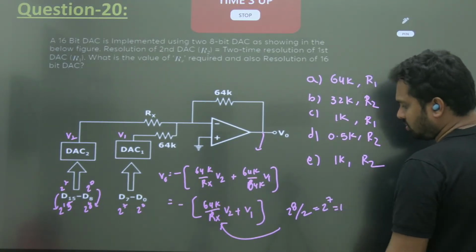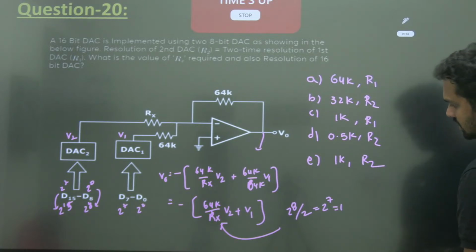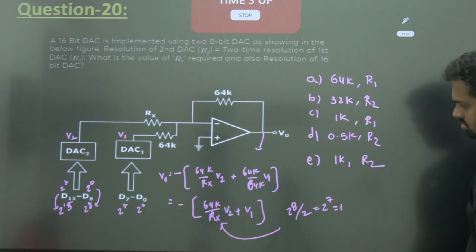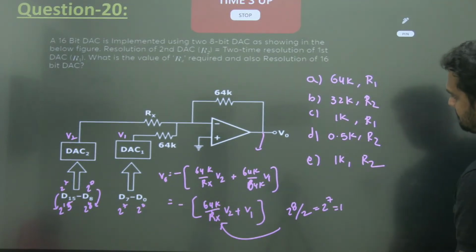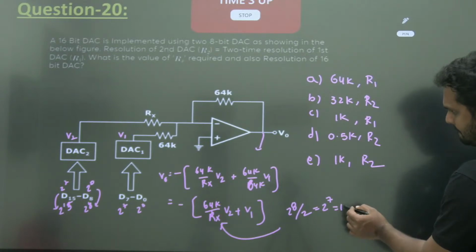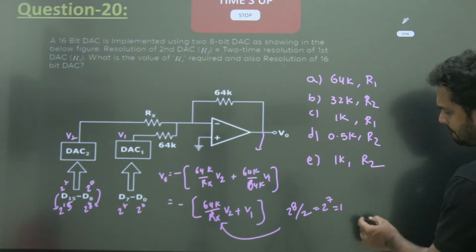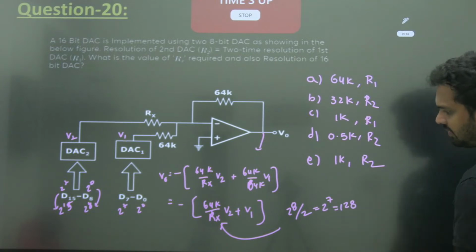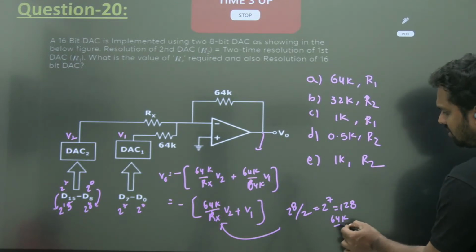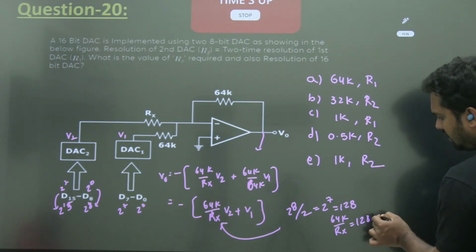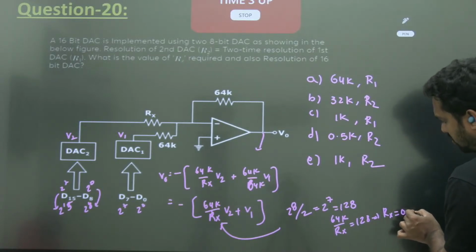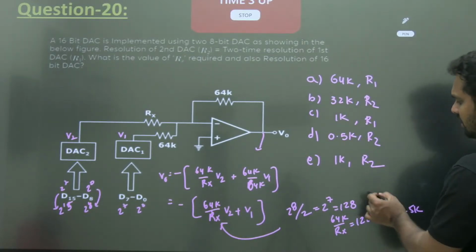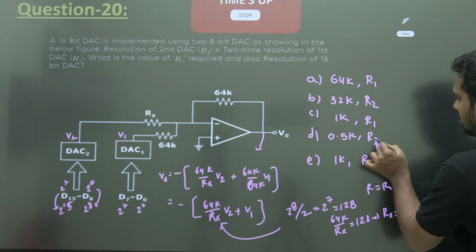That is how much? 2 power 7, that is 128. So the multiplication factor I need is 128. So 64K by Rx equals 128. So Rx equals 0.5K. And the resolution will be R1 only. So R1.